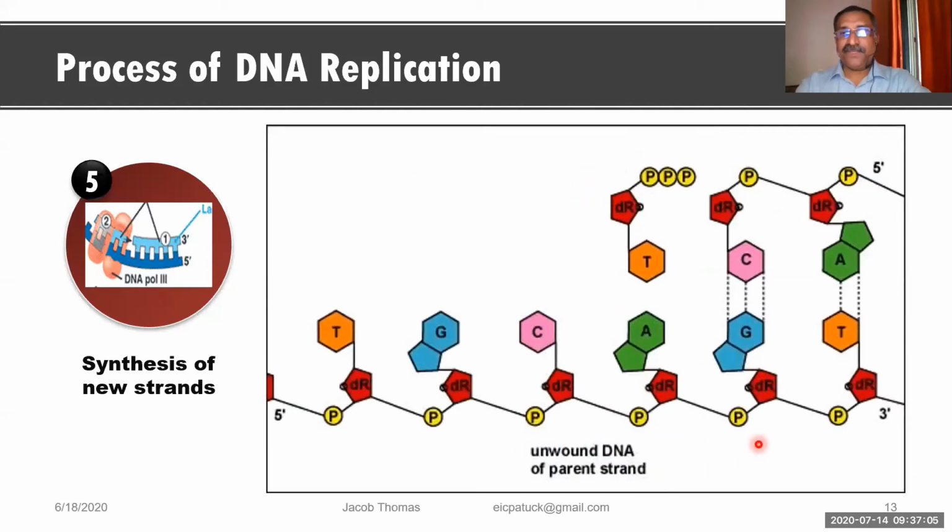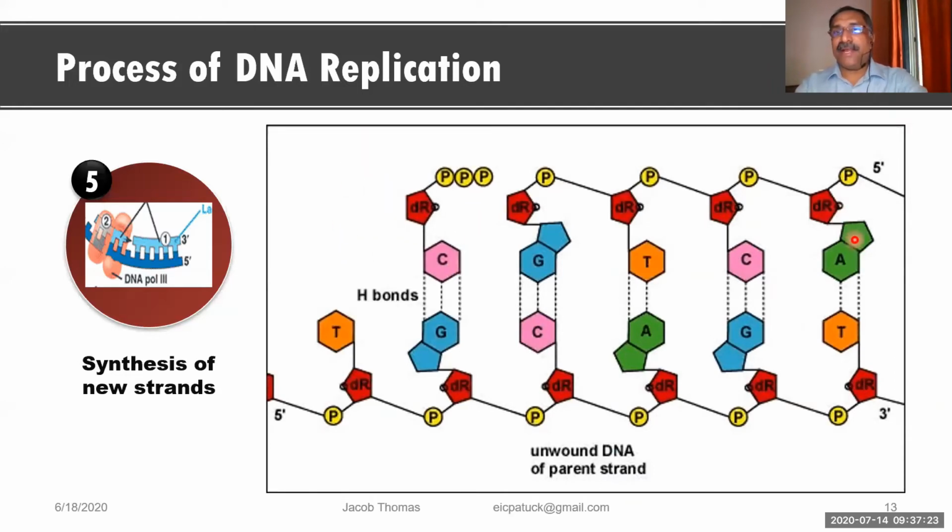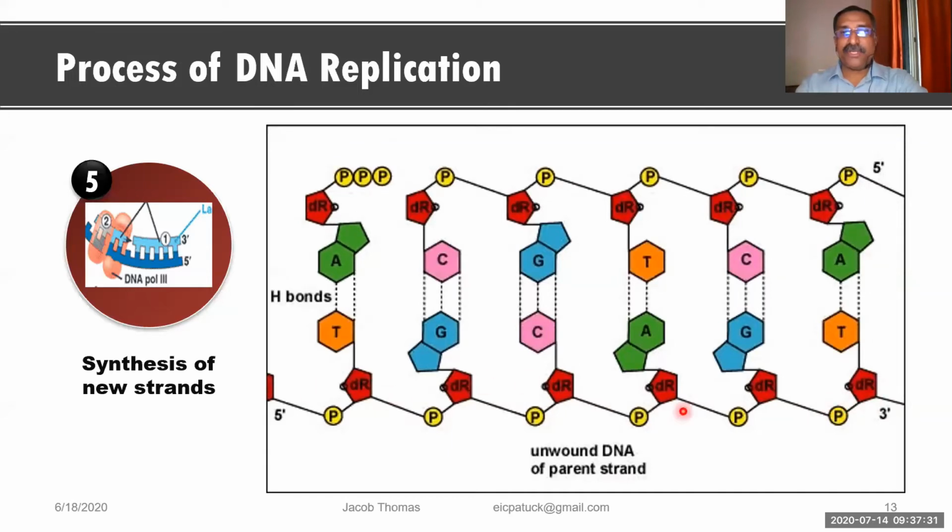See here. Now look at how the process is going on. Now you see, this is the old parental strand. On this old parental strand, one nucleotide is coming and placed over here. This nucleotide is coming and getting paired with the nitrogen base of the parent strand.